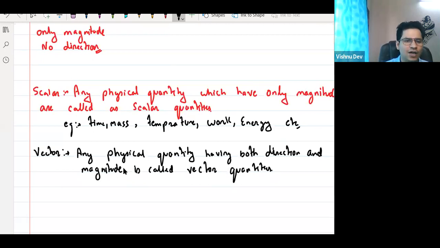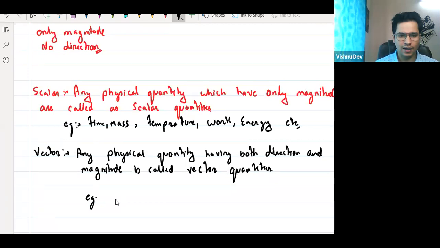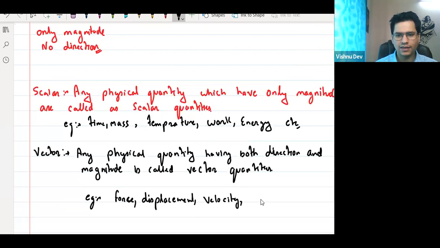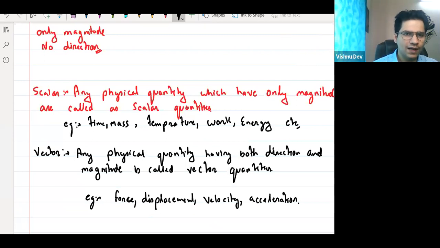डिस्टेंस में, निशिता, हम बताएंगे आगे नेक्स्ट क्लास में. What is the difference between distance and displacement, will discuss. Examples would be force, displacement, then there's something called velocity, then acceleration. So we will talk about all these things. जो लिखा है हमने सब पढ़ेंगे हम लोग next class में, okay? So I hope all of you understood these things. Yes or no? Tell me.